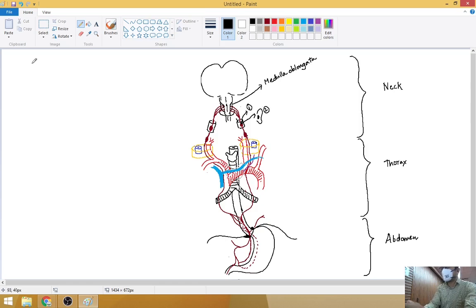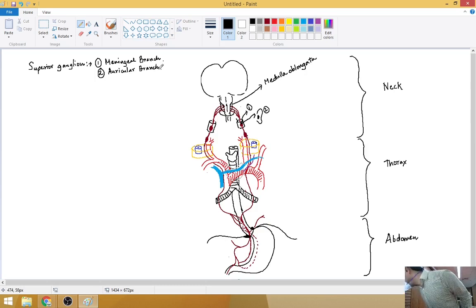So the first branch from the superior ganglion, where it is still lying in the junction of the head and neck, is the meningeal branch. The second is the auricular branch, which gives sensory supply to the tympanic membrane, the posterior inferior part of the external acoustic meatus, and many other structures over here. So these are the two branches.